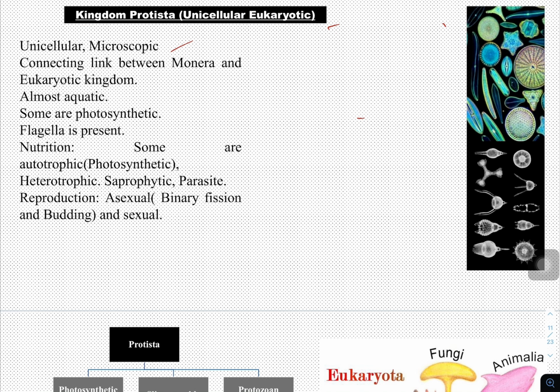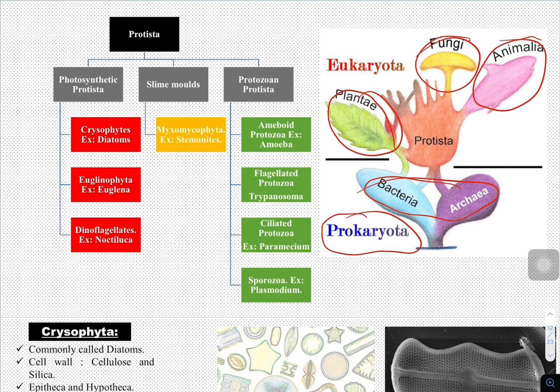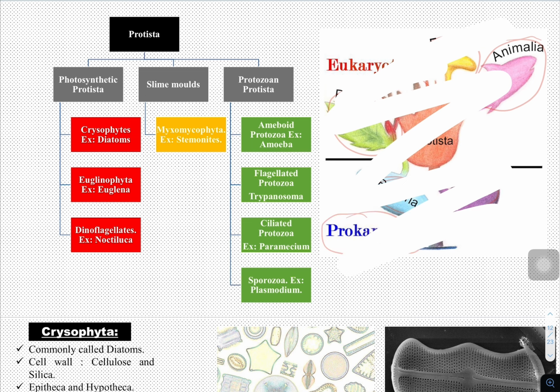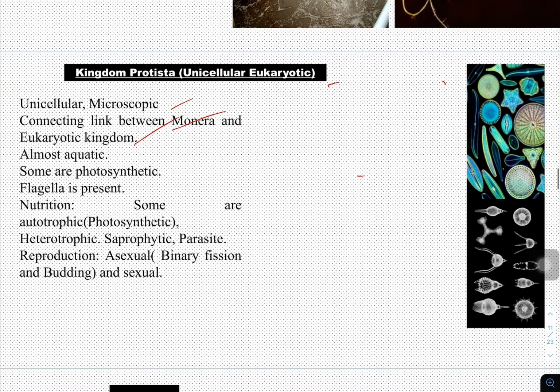Next, they are the connecting link between Monera and other eukaryotic kingdoms. See here, they are the connecting link between prokaryotic unicellular organisms like bacteria and archaebacteria, and also between plants, animalia and fungi. Why? Because some Protista show the characters of bacteria, some show the characters of plants, some show the characters of animals, and some have the characters of fungi. Hence they are called the connecting link between Monera and all the eukaryotic groups.